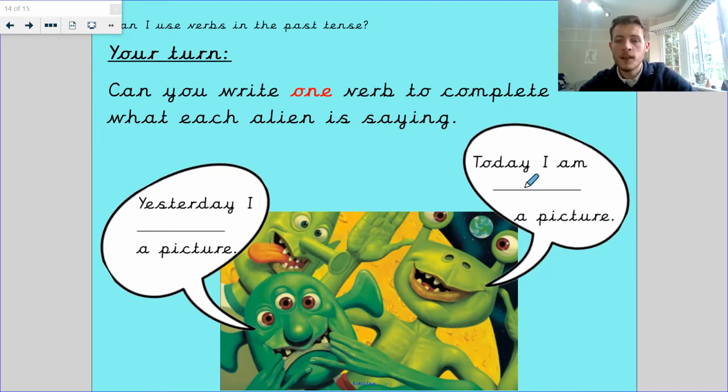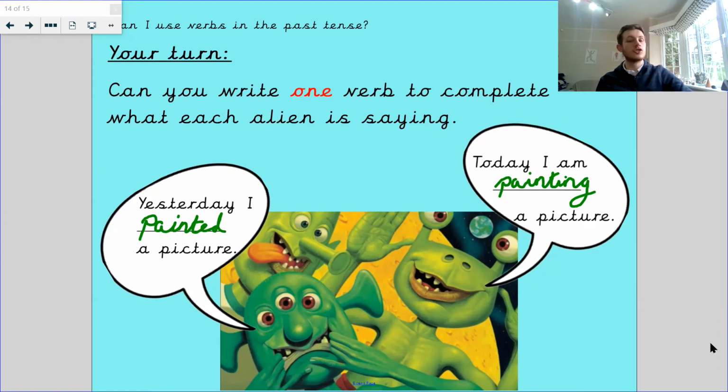Okay. So you could say, today I am painting. Lovely handwriting, Mr. Watkiss. Oh, thank you very much, everyone at home. Today, I am painting a picture. Yesterday, and how do I change the word painting to past tense? Well, I'm going to change it to painted. Yesterday, I painted a picture. Today, I am painting a picture. Yesterday, I painted a picture.